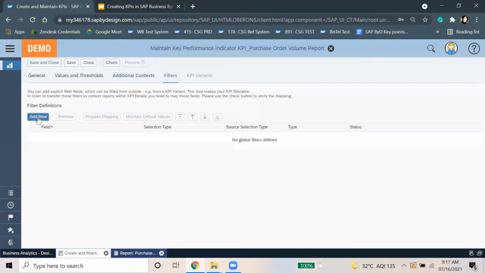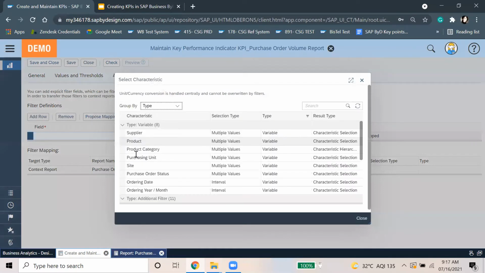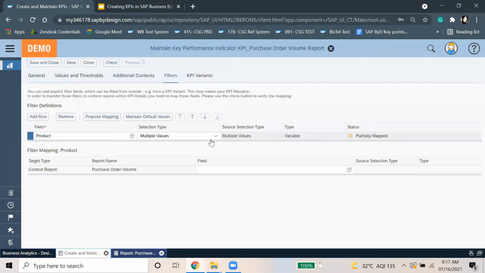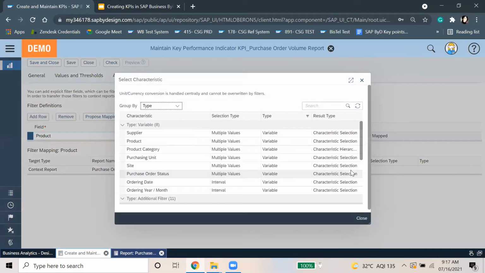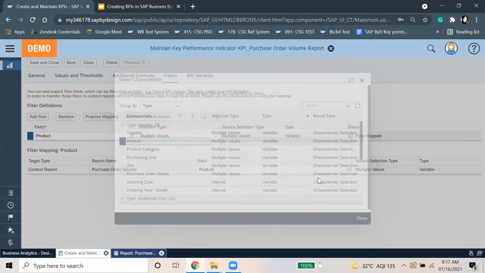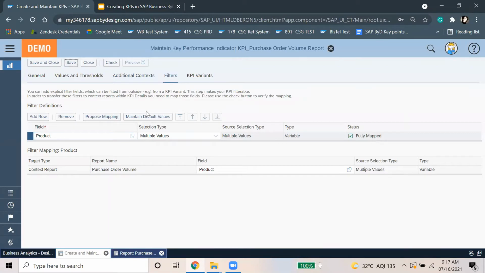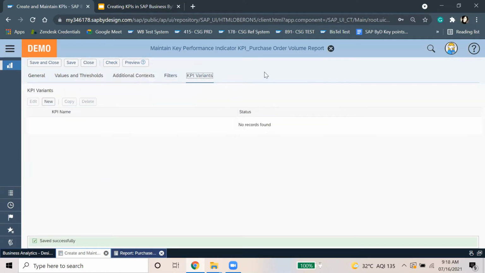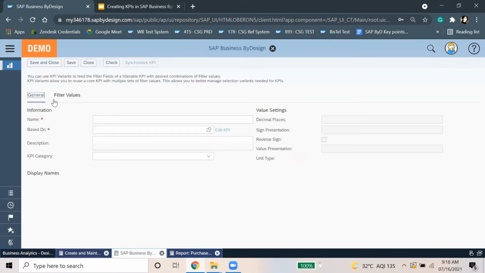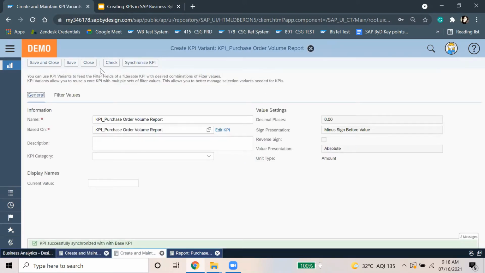Then we have the filters, if you want to put any filters for which field you want to put, like for product. Then we have the KPI variants. KPI variants are basically the set of filters and input parameters to view a specific subset in the report. If you have, you can just have it here, the new one. But if you don't require it, then it's fine.